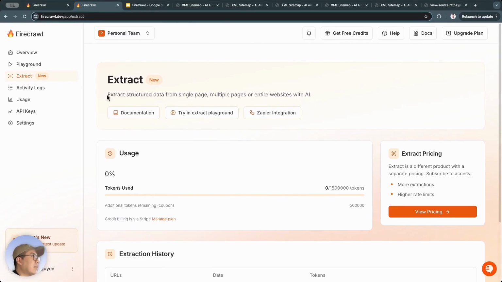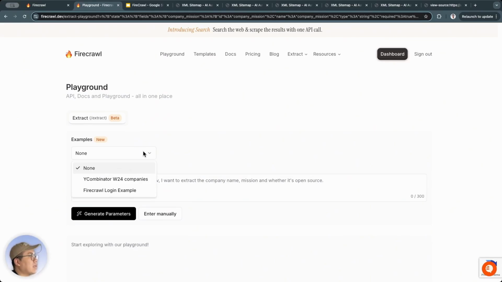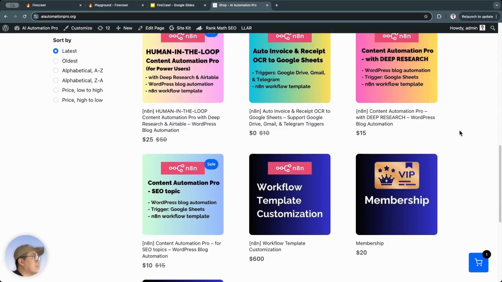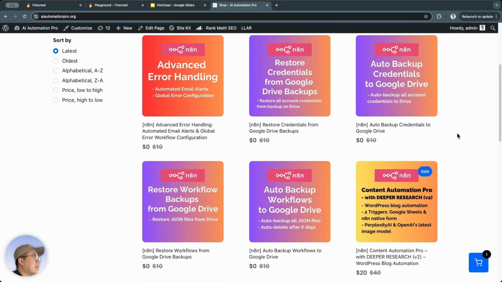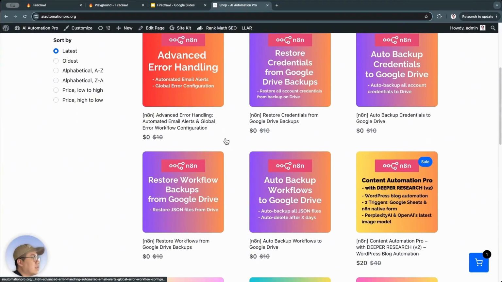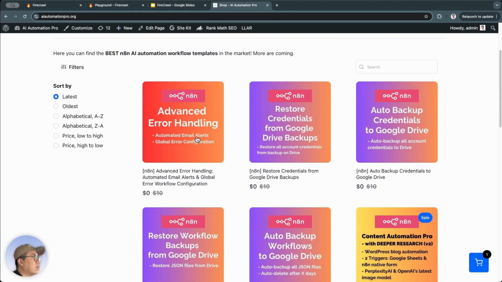Extract means extraction. It will extract structured data from a single page, or several pages, or even the entire website. Alright, I'll try it out in this playground. I'll extract information from my website. For example, this is my web shop. It sells digital products. So now I want it to pull out a list of all the products on my website, including the product name and price, to see if it can actually get them. I could even ask if it can extract the product description.